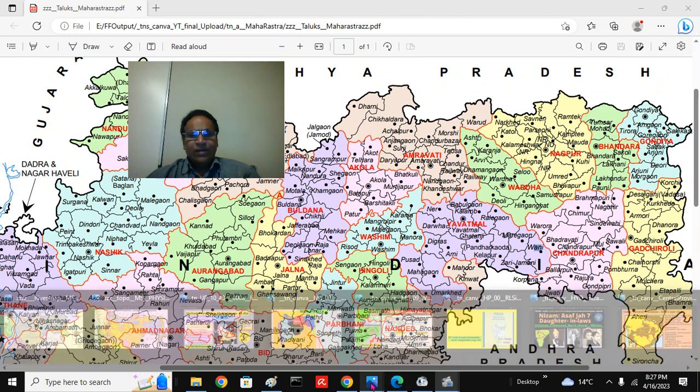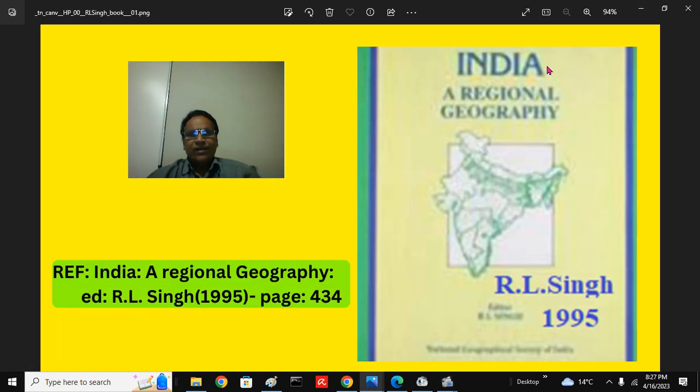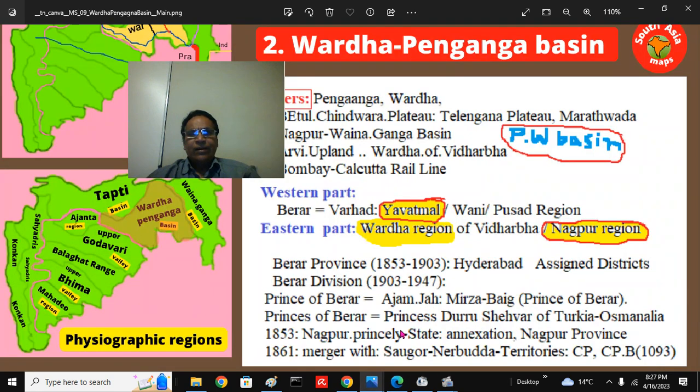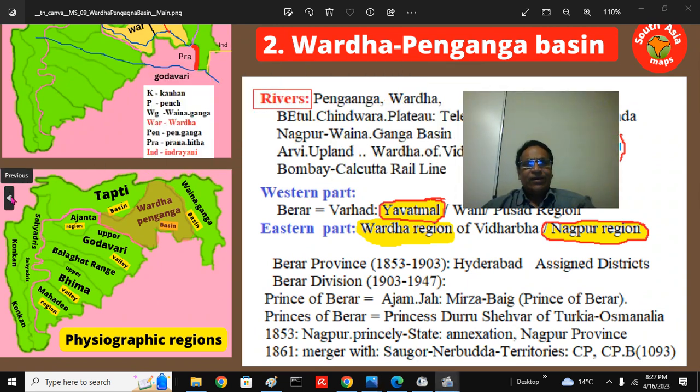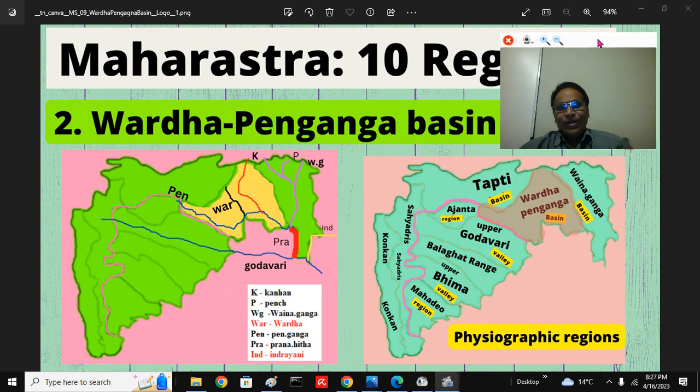And that is about the fascinating region, and some of these concepts come from the Indian Regional Geography, R.L. Singh, and you can look at them. We looked at it, and that is about the fascinating Wardha-Penganga Basin of Maharashtra's geographical and physiographical regions. We looked at the second part. Next we look at the Wainganga Nagpur region, that is the heartland Vidarbha region.